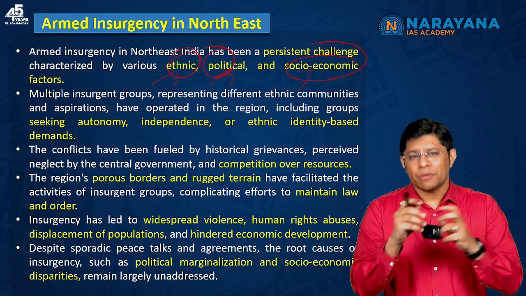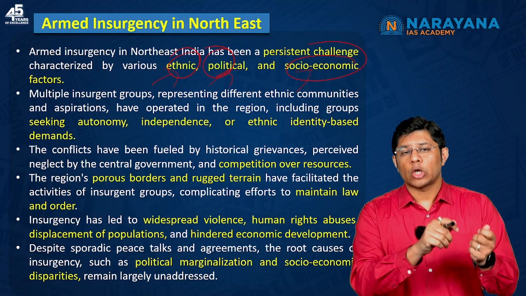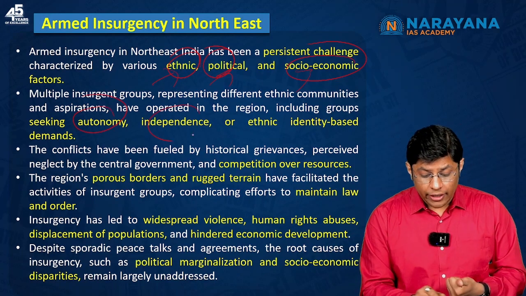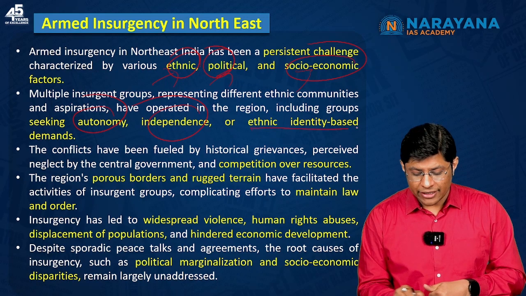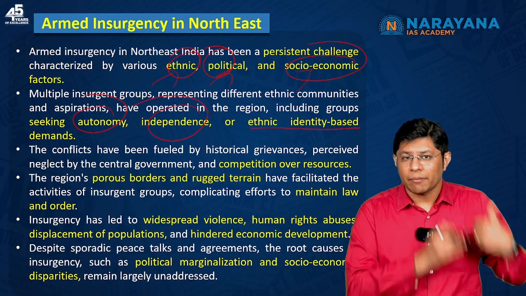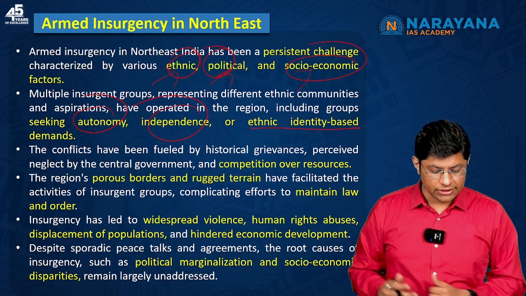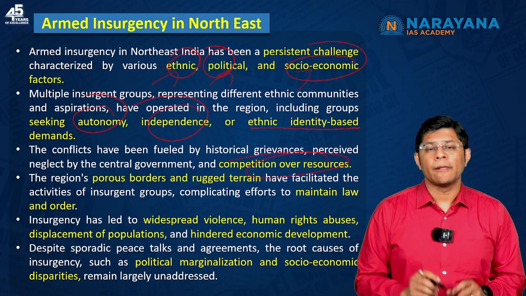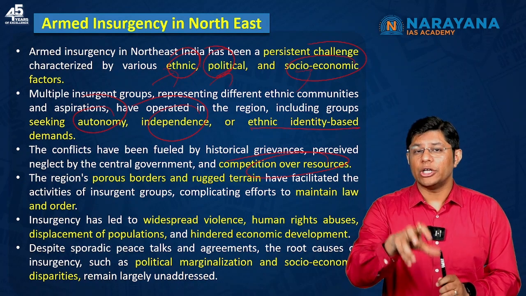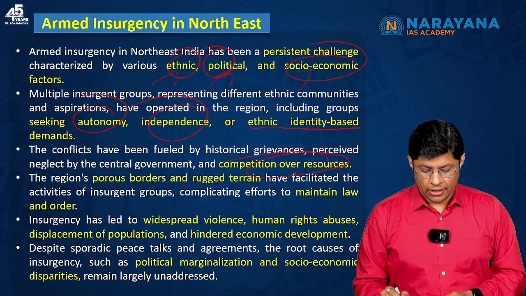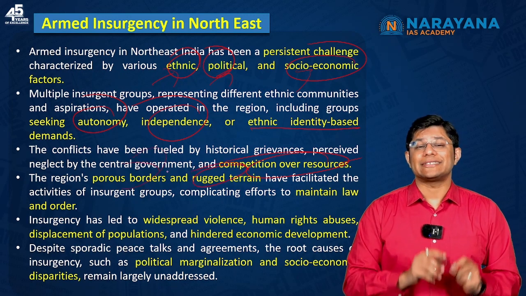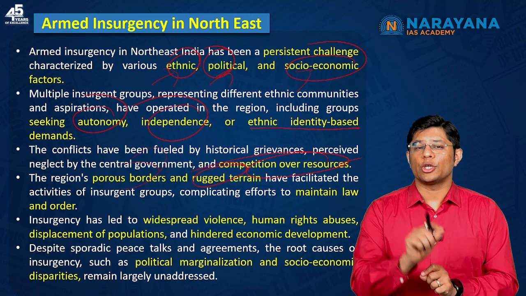So there are many ethnic communities in the Northeast who have been seeking either autonomy or independence from India. These are ethnic-based demands coming from different communities in the Northeast. At the same time, different ethnic communities also clash over the control of resources. Then, the region's porous border and rugged terrain have affected law and order in the Northeastern region.